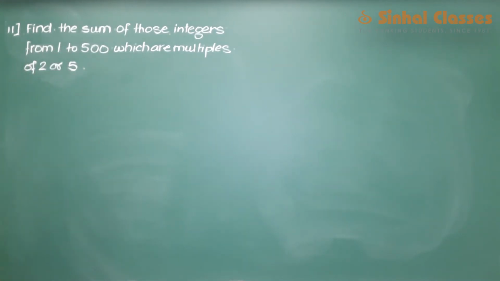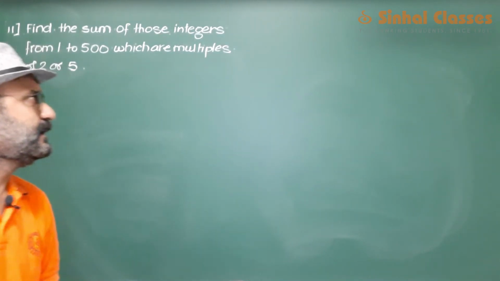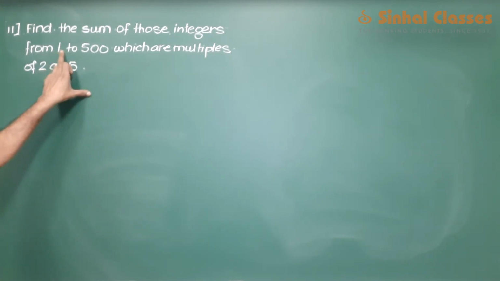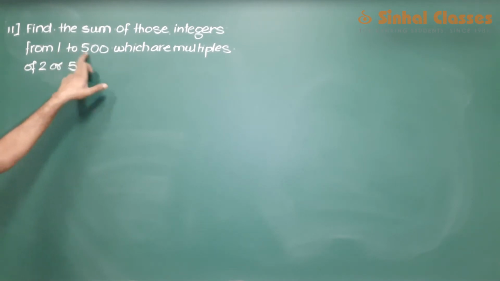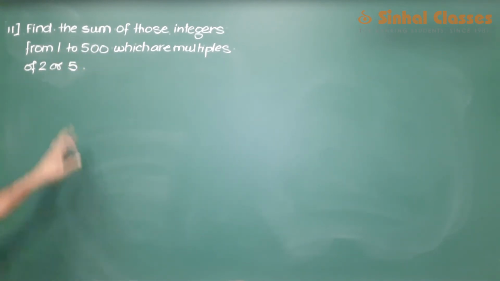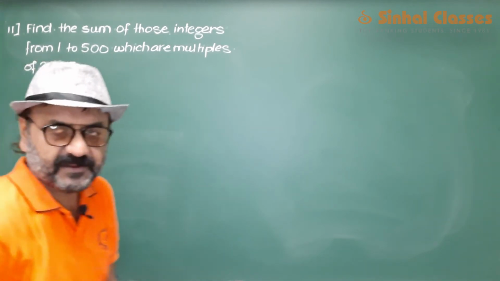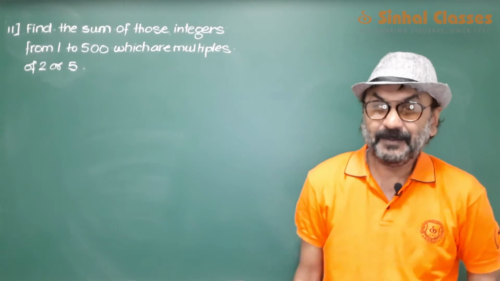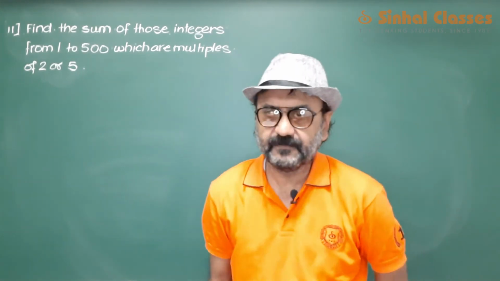Now in this sum, it's an exclusive kind of sum. Find the sum of those integers from 1 to 500 which are multiples of 2 or 5. Had it been 2 and 5, the sum would have been easier. But here we are given 2 or 5.